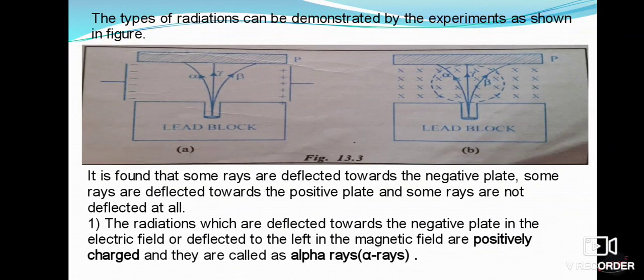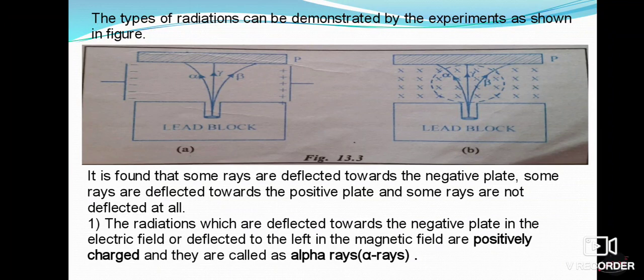So coming to the conclusion here, the first one: the radiations which are deflected towards the negative plate in an electric field, or deflected to the left in the magnetic field, are positively charged particles, and they are called alpha rays.